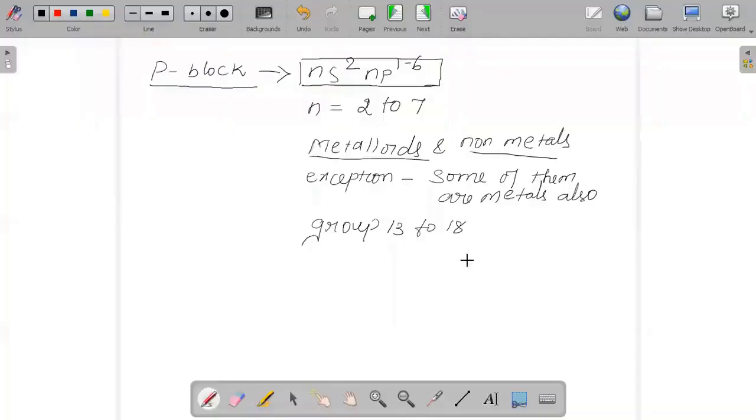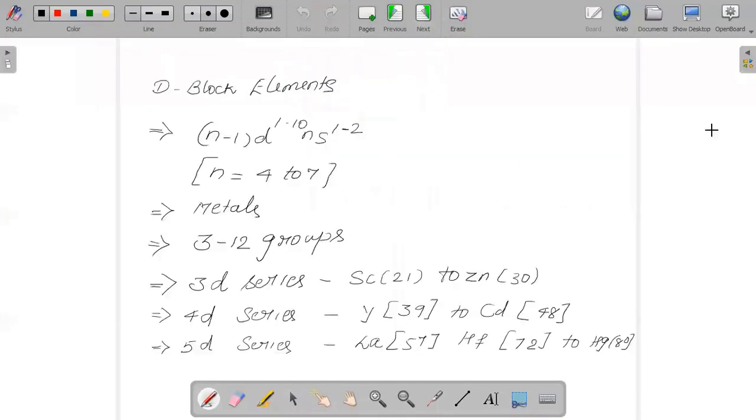And the next one is your d block elements. As usual, you should know the general electronic configuration of your d block elements, and they come under the group of metals. The third to 12th group of elements we call your d block elements.